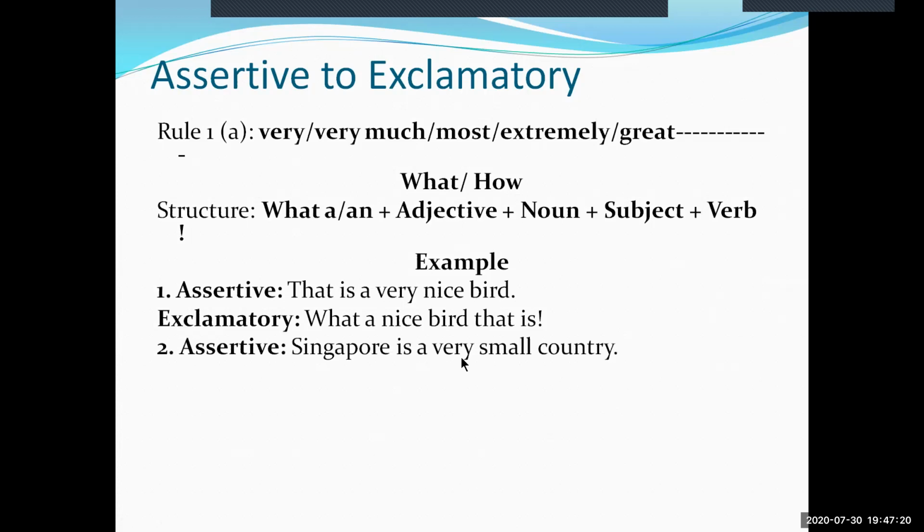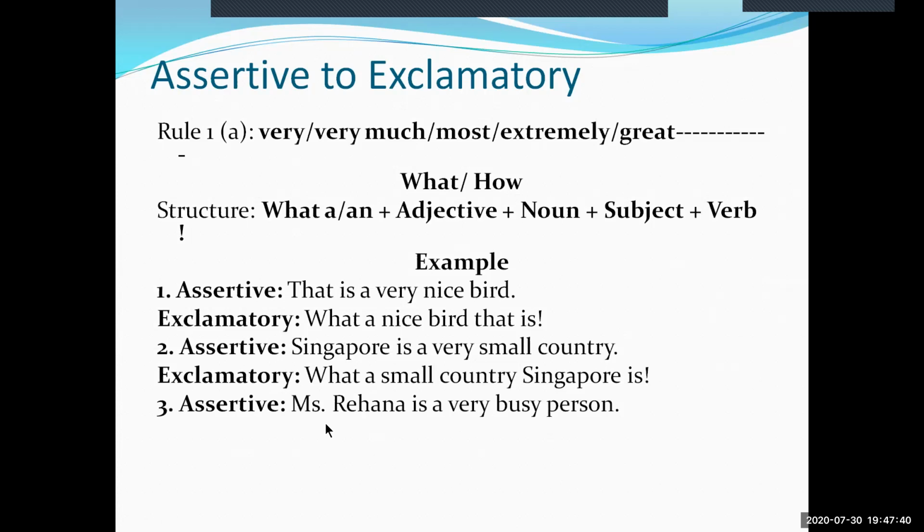Singapore is a very small country. Take this very out of the sentence and take what. So what a small country Singapore is. What a small country Singapore is. At example number 3, we see the sentence, Miss Rehana is a very busy person. The exclamatory form of this sentence will be what a busy person Miss Rehana is.